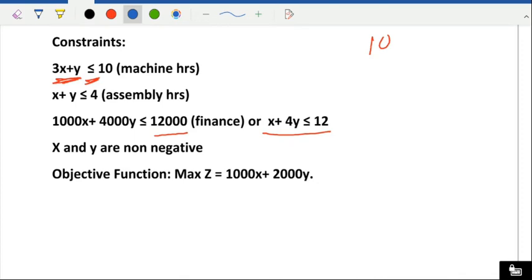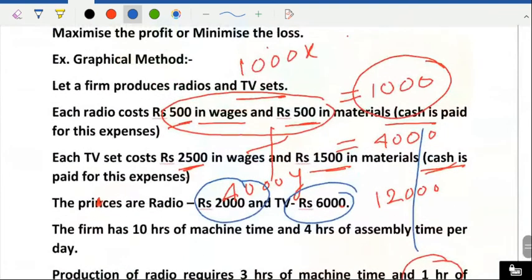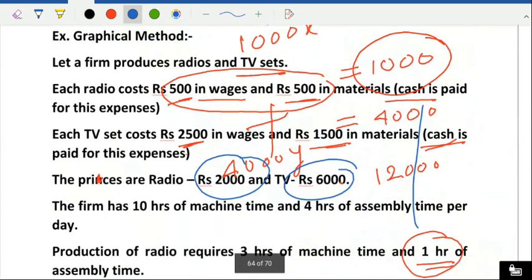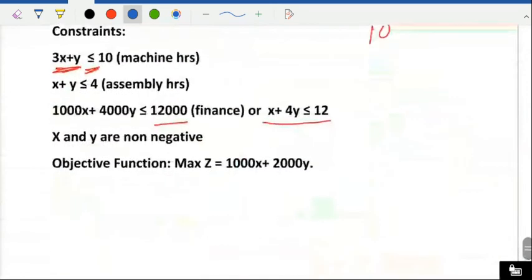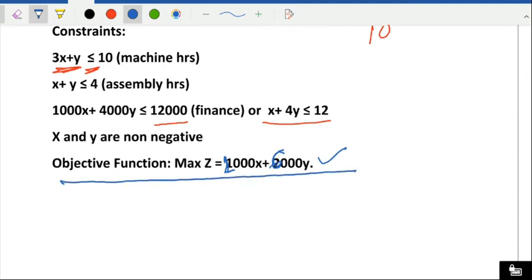So this would be, minor correction here, 2000 and 6000. Okay, so 2000 and 6000. So I write it 2000 and 6000, so this is called objective function. Keep in mind, question is asked what is the objective function and write the objective function. So we have to keep in mind, and this is maximum because our main purpose is to get the maximum. In some problem it may be minimum also. If loss is there, the loss may be minimized.